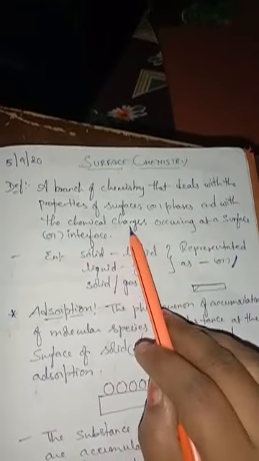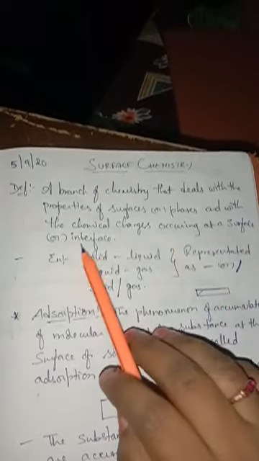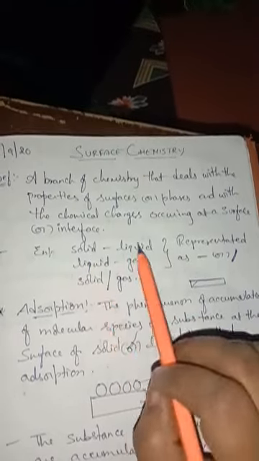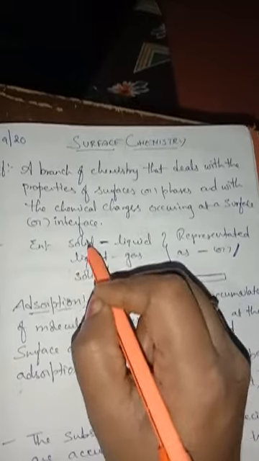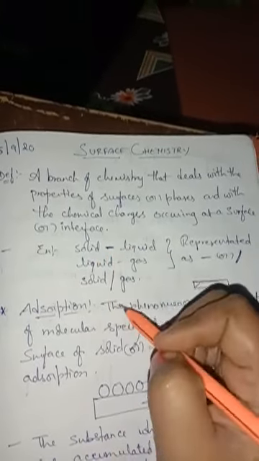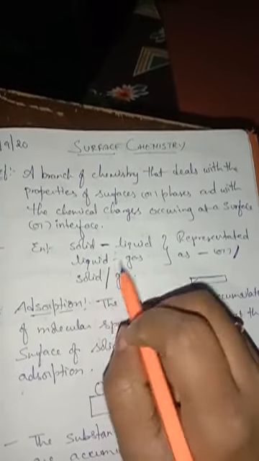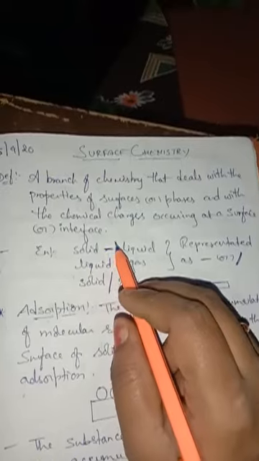So a branch of chemistry that deals with the properties of surfaces or phase, or surface, both are same, and with the chemical changes occurring only at the surface or interface is called surface chemistry. So here we can see solid, liquid, gas, or solid, gas. So when you are saying that these both are undergoing a reaction, their representation can be seen with the help of the slash. That means solid and liquid reacting together, or you can use this slash for solid and gas. You can use this symbol or this symbol. Understand, children? Yes.